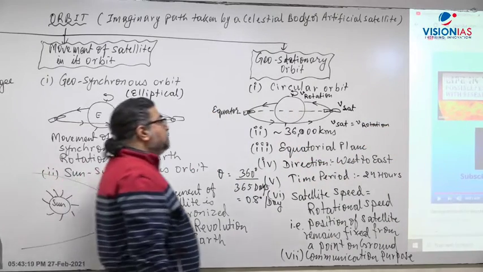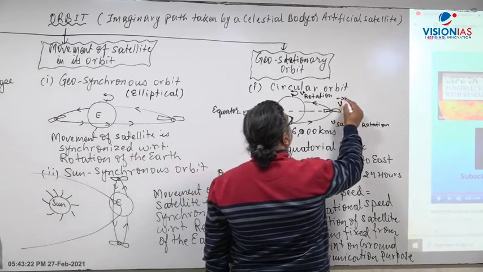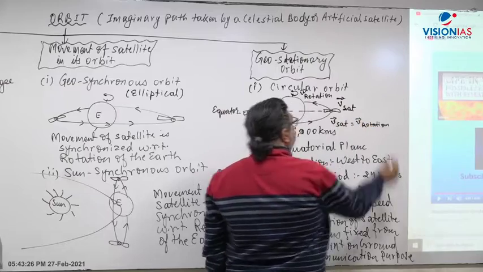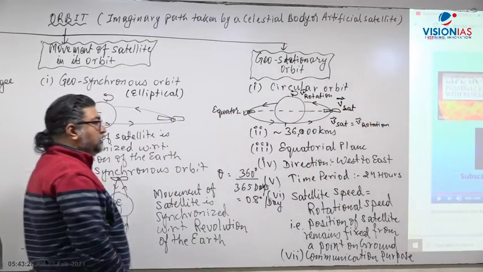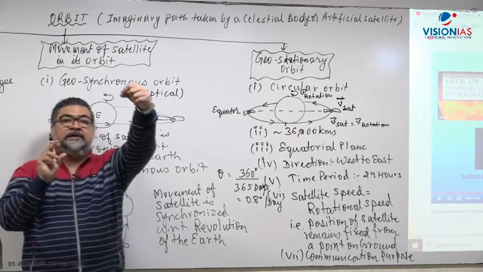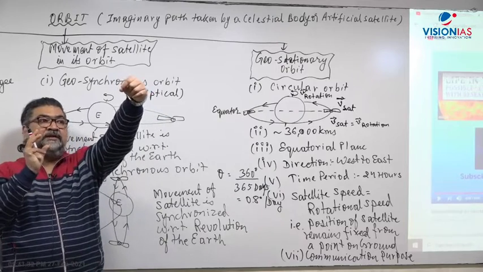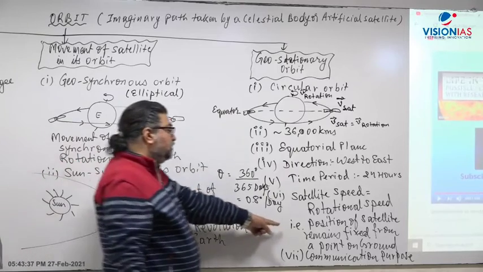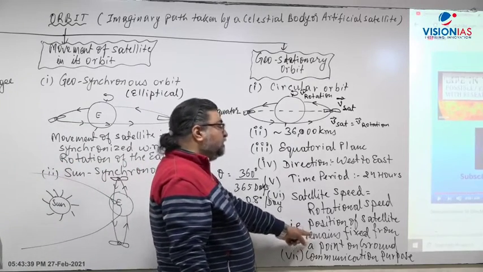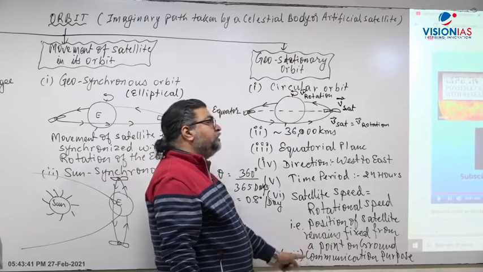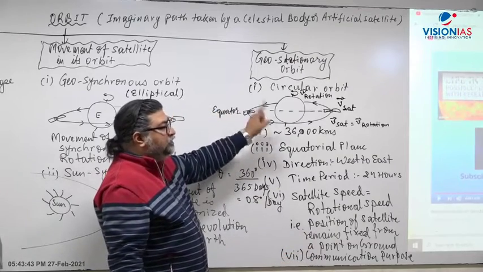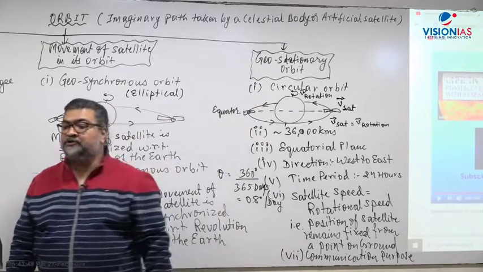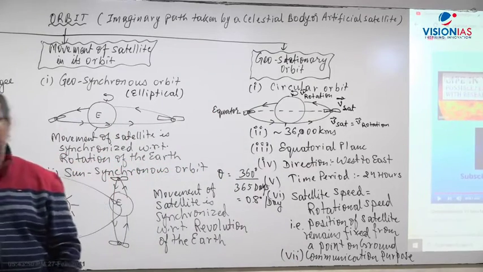So what does that mean? Relatively, as the Earth rotates, the satellite also moves with it. So the position of the satellite always remains fixed relative to a point on the ground. That's why it is called geostationary. The word geostationary is used, and it is used for communication purpose, right?